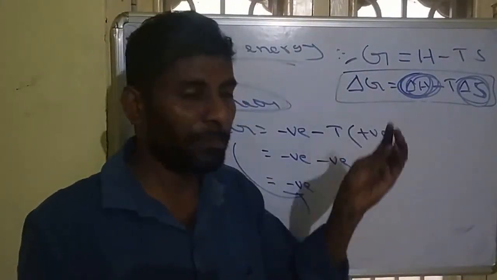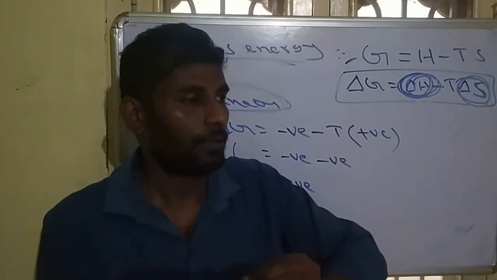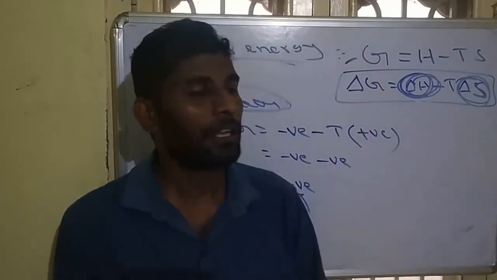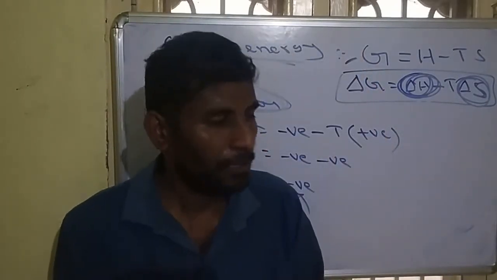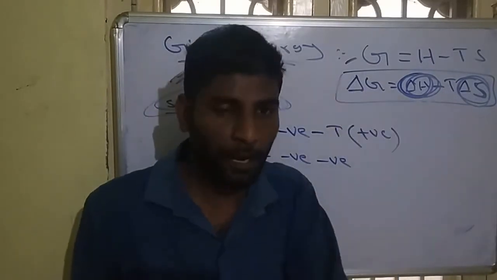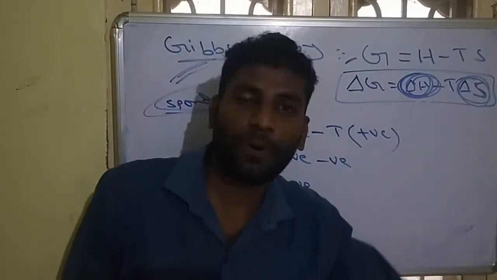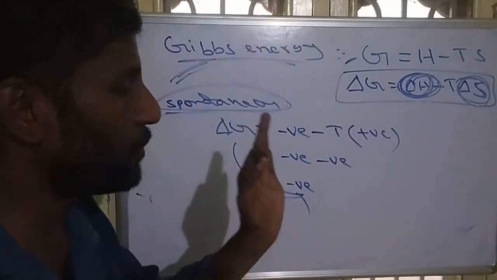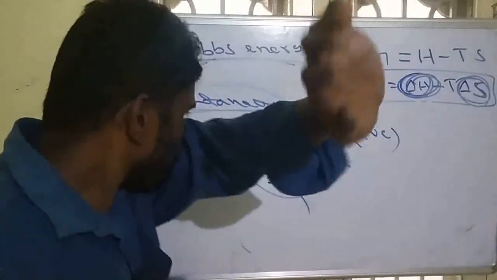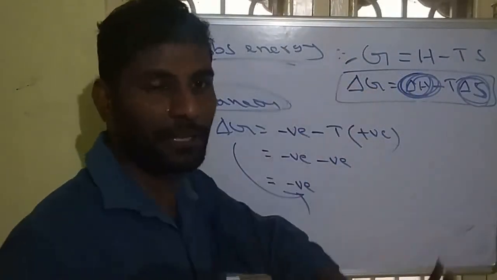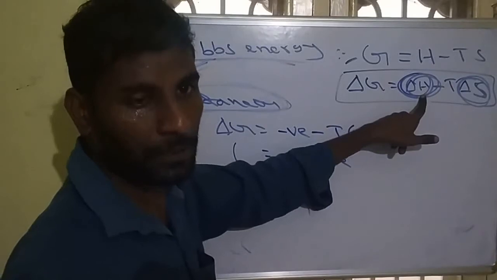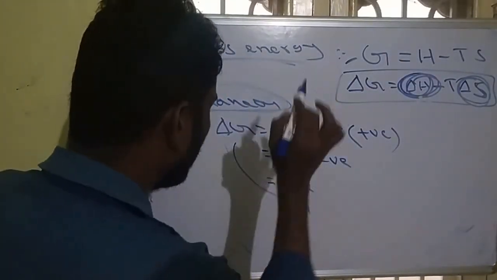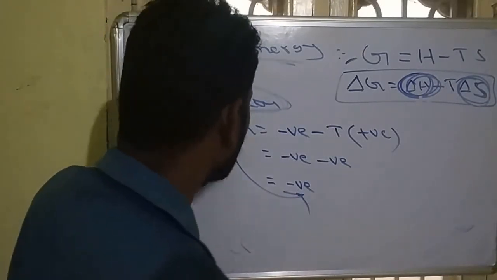So Gibbs energy is the remaining energy which can be used for work. That is called Gibbs energy. So it is calculated by how much energy is released as enthalpy and how much is utilized for the entropy. The remaining energy is called Gibbs energy. So it is called useful work. It is not the released energy, it is the remaining energy. Remember, released energy is enthalpy. The remaining energy will be Gibbs energy. So when Gibbs energy is negative, that is called a spontaneous process.